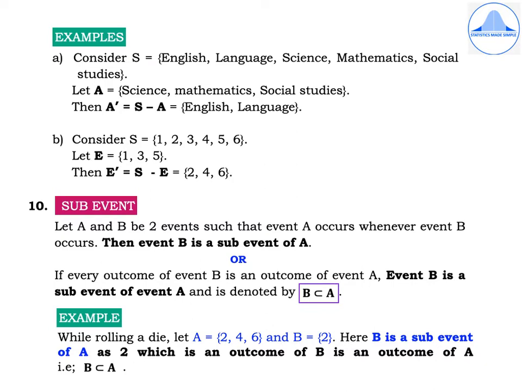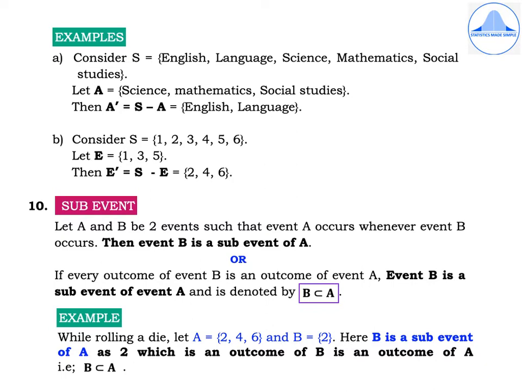Second example, suppose the sample space S is equal to {1, 2, 3, 4, 5, 6} and let event E be equal to {1, 3, 5}. Then E dash will be equal to S minus E, which is equal to {2, 4, 6}.